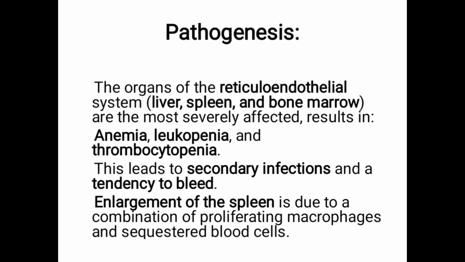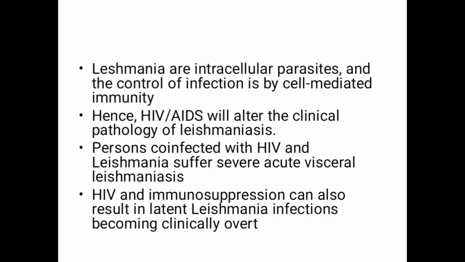Once the liver and spleen are infected, the patient may present with hepatomegaly or splenomegaly. Enlargement of the spleen is due to a combination of proliferating macrophages and sequestered blood cells in the spleen. Leishmania are intracellular parasites, and the control of infection is by cell-mediated immunity.